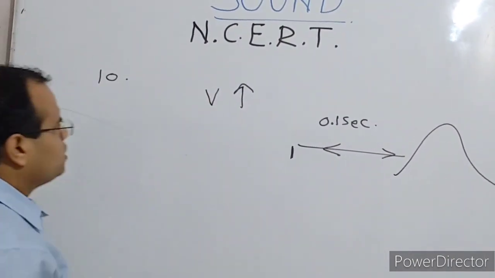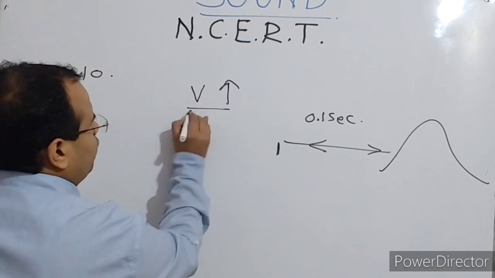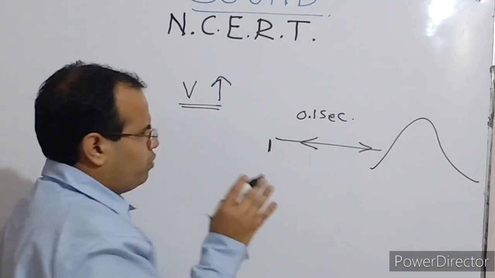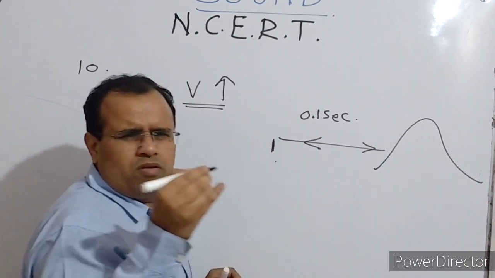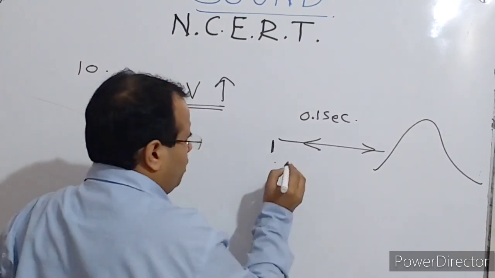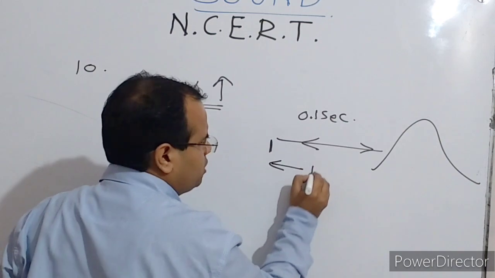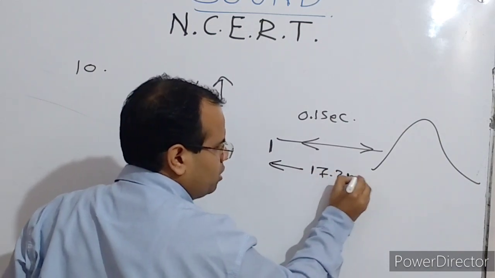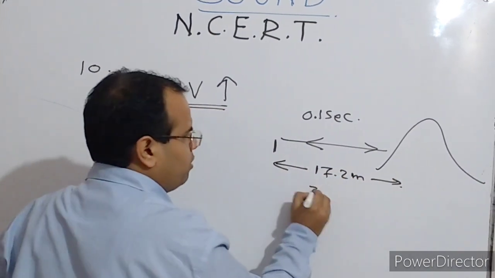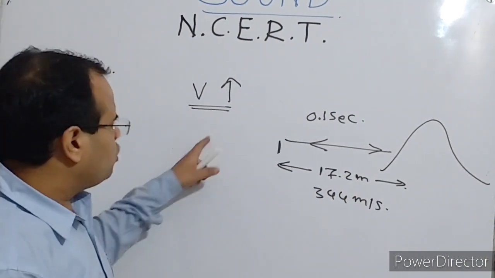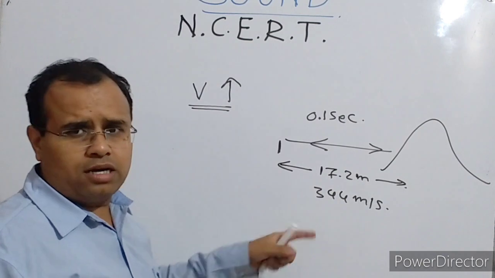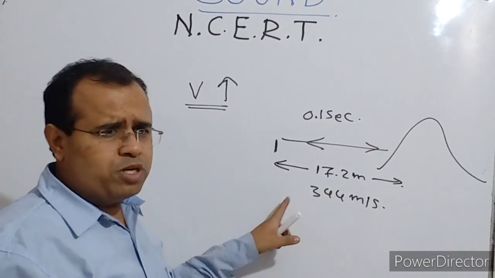Now the point is, on a hotter day the velocity increases. We know that on a normal day, to hear the echo, the minimum distance should be 17.2 meters. But that is when the speed of sound is taken as 344 meters per second. What happens on a hotter day is that the speed of sound increases.